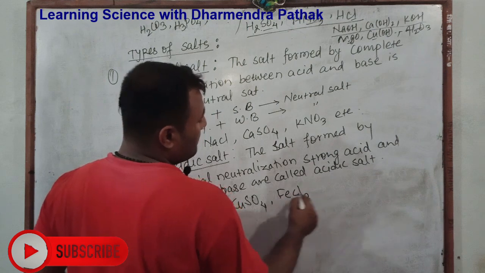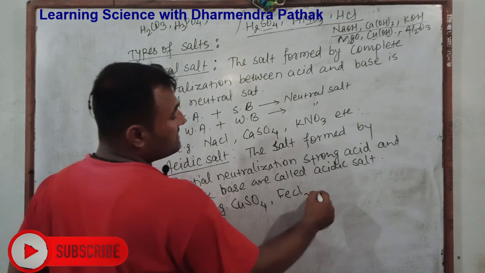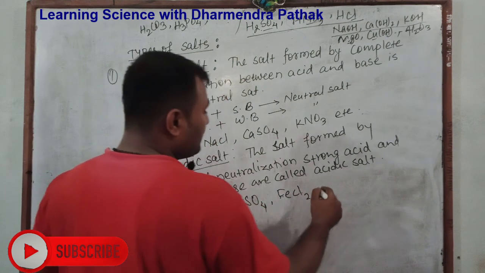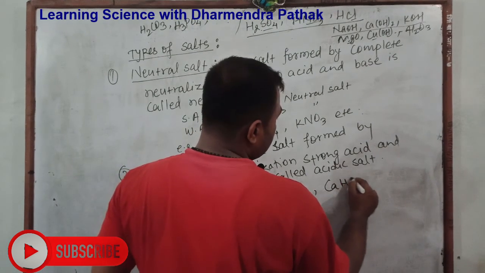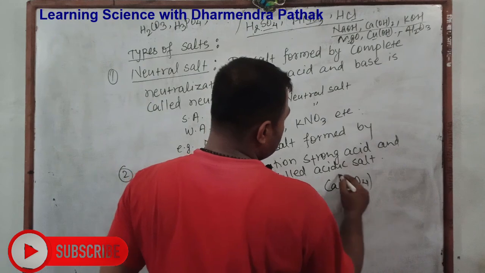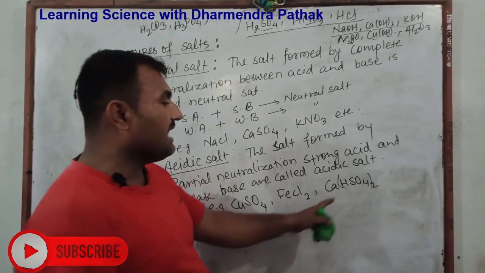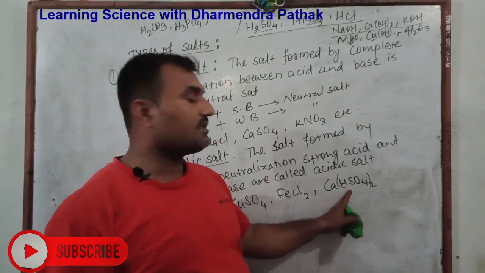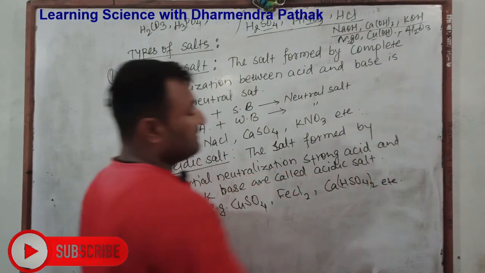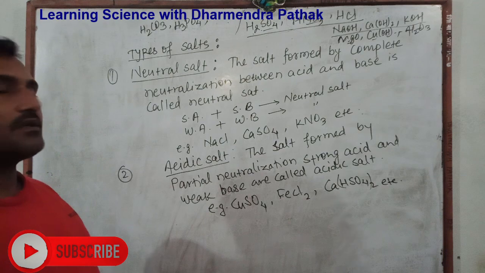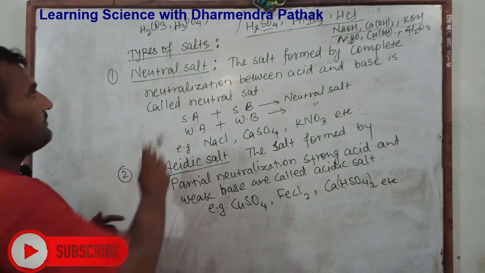Ferrous chloride: weak base, strong acid. After that, like calcium bisulfate, in that condition partial ionization of sulfuric acid occurs, therefore it is called acidic salt. Such types of salts are called acidic salts.